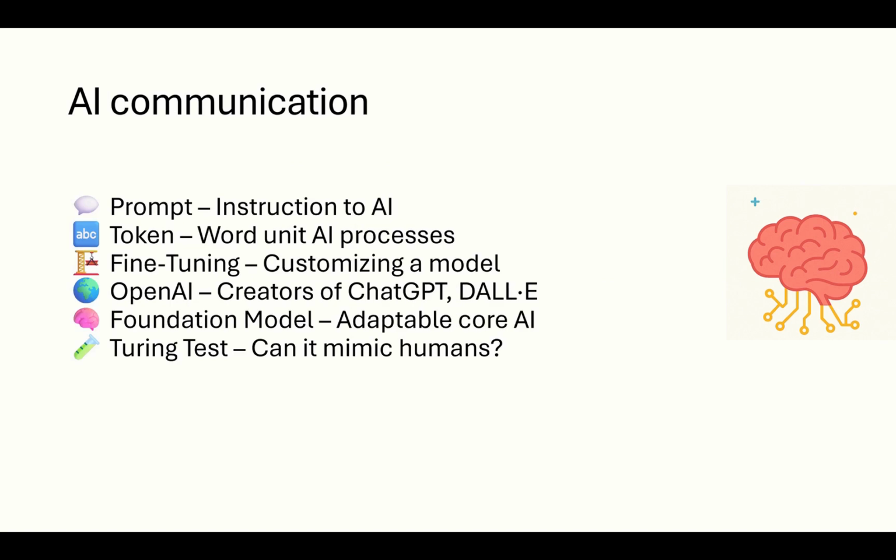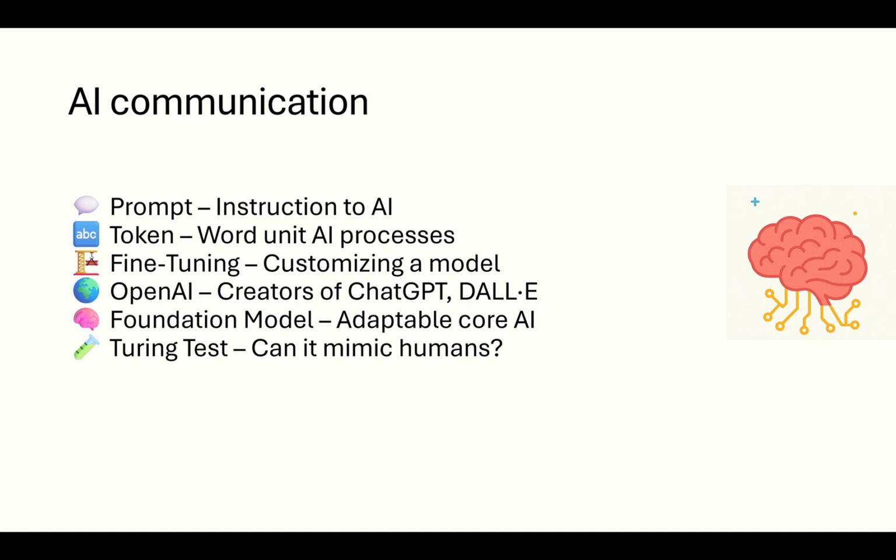Alright, now we get into AI communication. This is where humans and AI talk to each other. A prompt is just what you type, that is, your question or instruction. A token is a word or piece of a word the AI processes. That's how it counts text. Fine tuning means customizing a large model for a specific job. For example, training GPT to understand medical language.